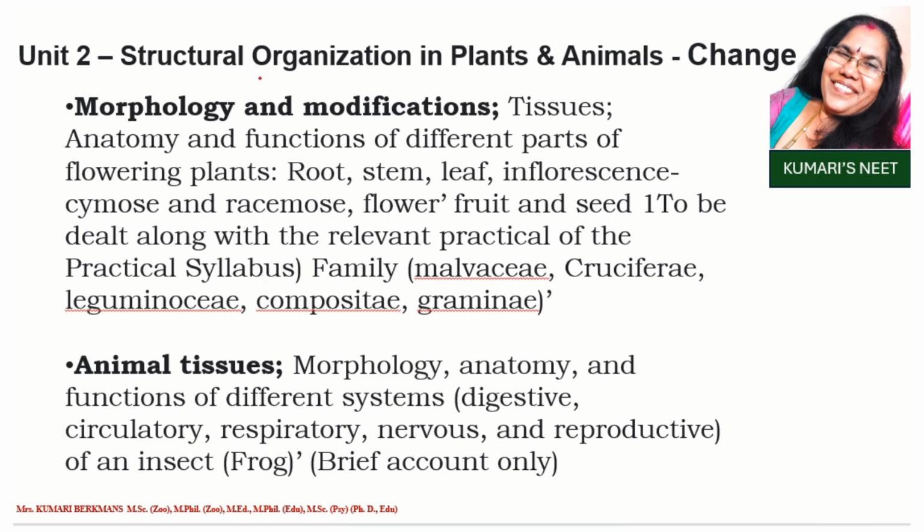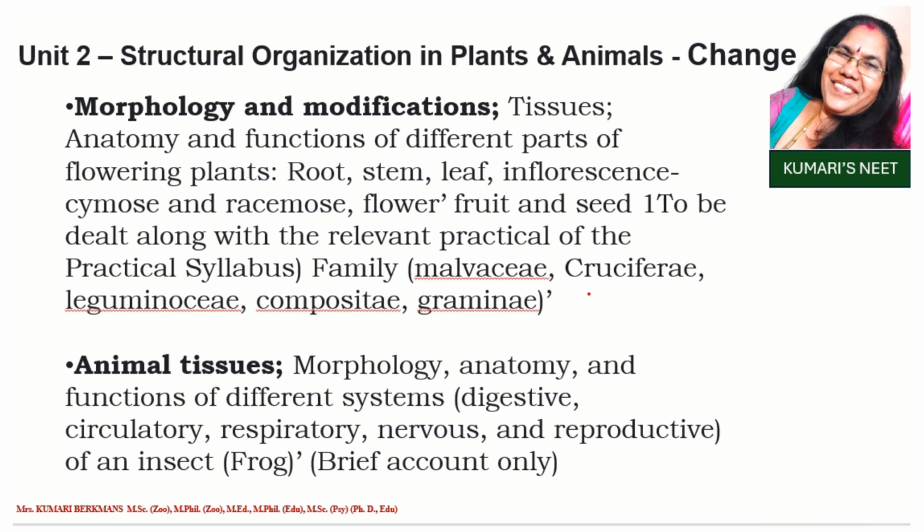Unit 2, if you see the structural organization in plants and animals, there is a change here also. If you see the morphology and modifications, tissues, anatomy and functions of different parts of flowering plants: root, stem, leaf, inflorescence, cymose and racemose, flower, fruit and seed. Okay, to be dealt along with the relevant practical of the physical practical syllabus.